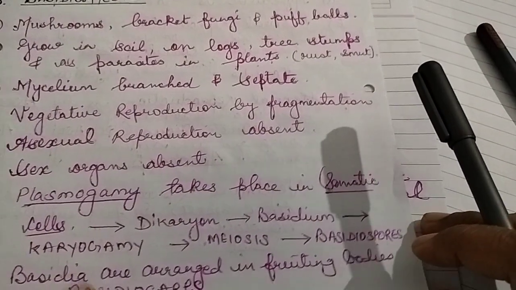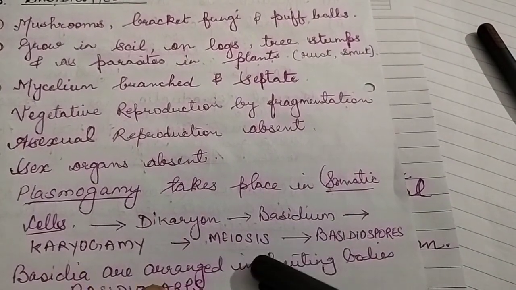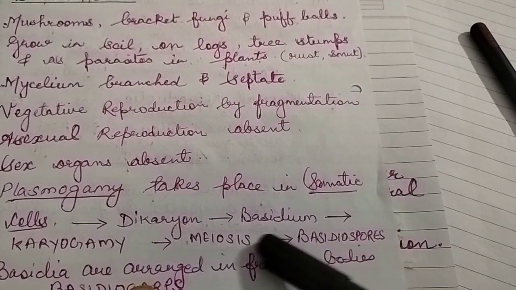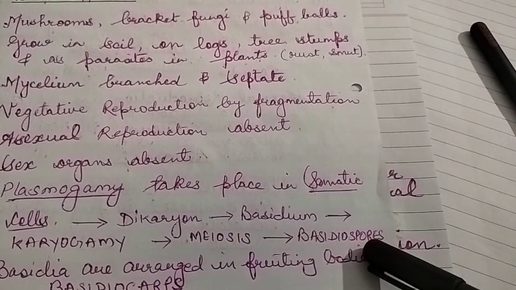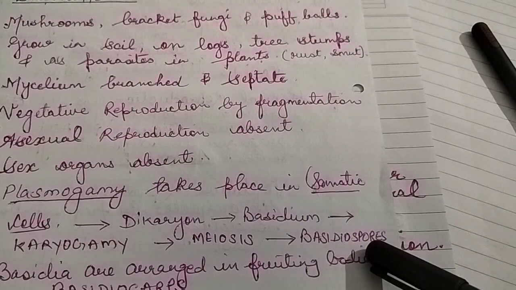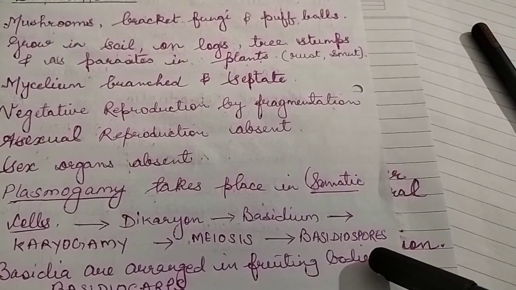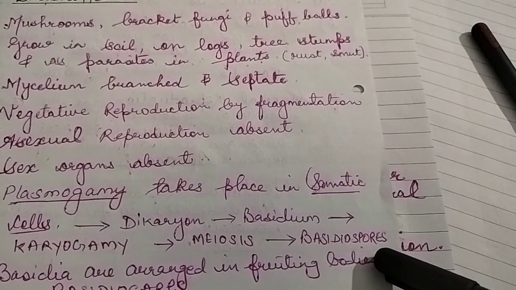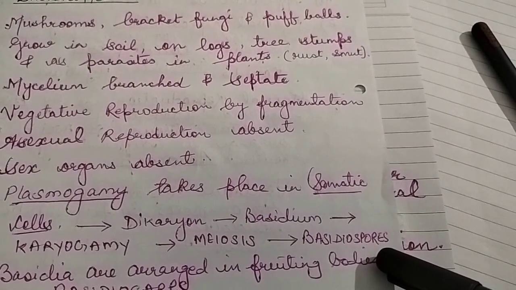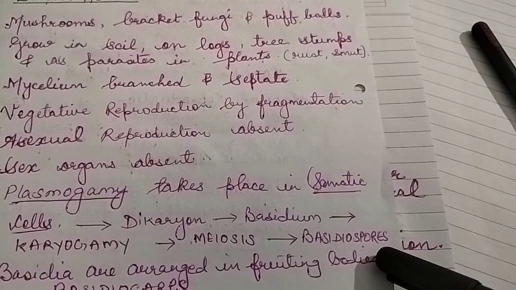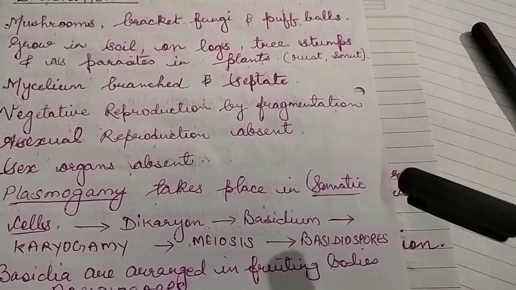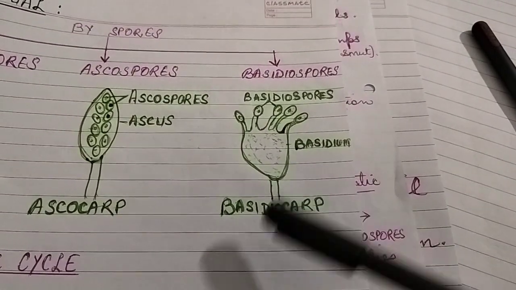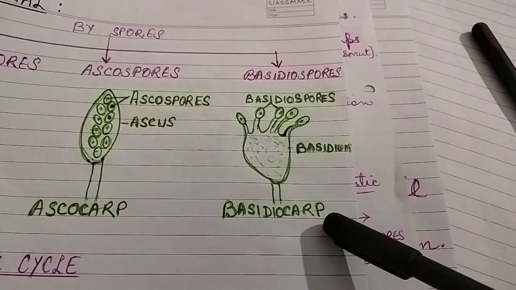After that zygote will be formed, then meiosis will take place. One zygote will form 4 cells, and these are spores, basidiospores. Each zygote forms 4 basidiospores. They are exogenous, and basidia are arranged. Basidia, that means plural, are arranged on fruiting bodies called basidiocarps. See, special mycelium fruiting body of basidium are basidiocarps.